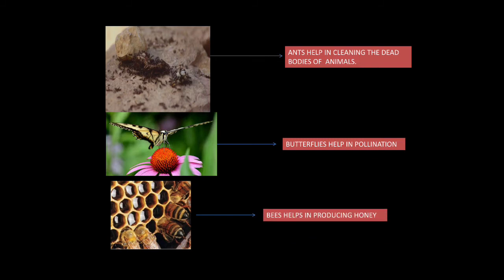Now bees are also useful. This is a very common thing, and I guess everybody knows this, that bees help in producing honey. They suck the nectar from the flowers and therefore help in pollination also, and they provide us with honey. Like butterflies help in pollination, in that same manner bees also help in pollination, plus it produces honey. So ants help in cleaning the environment by eating the dead bodies, butterflies help in pollination, and bees help in producing honey. So all these insects are useful for us, hence they are termed as useful insects.